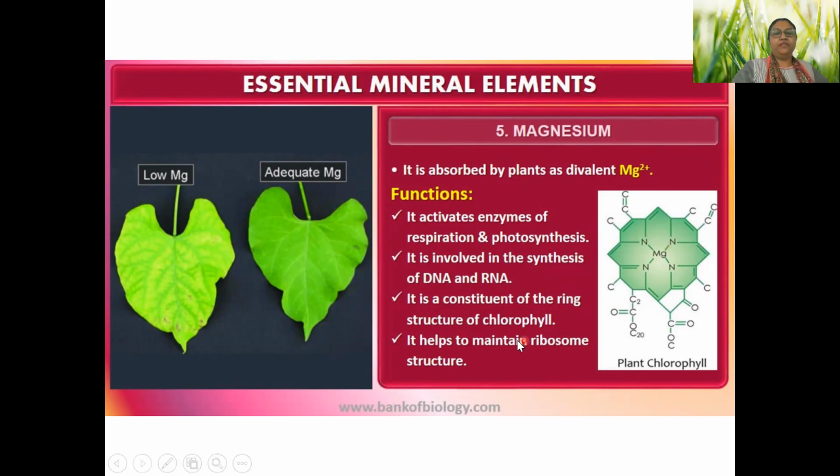Then it is responsible for maintenance of structure of ribosome and also DNA and RNA production. So for two subunits of ribosomes to join, that is small and big, during translation, we will be requiring magnesium.